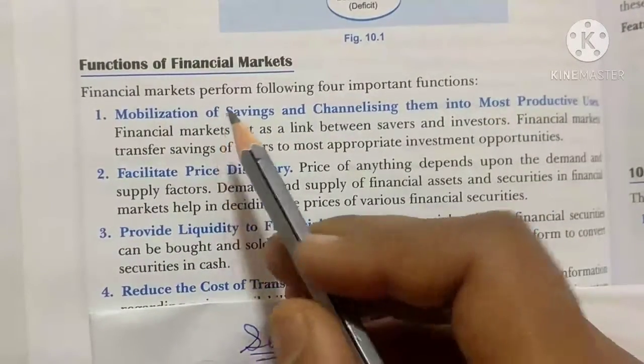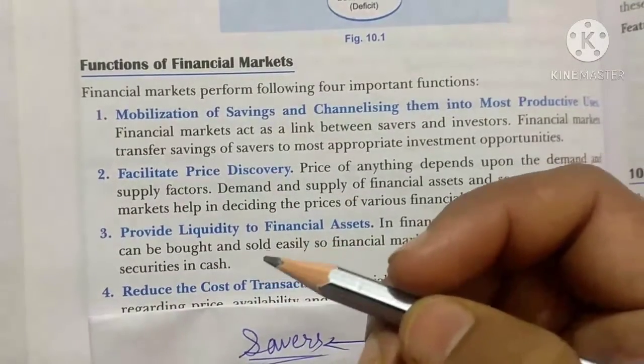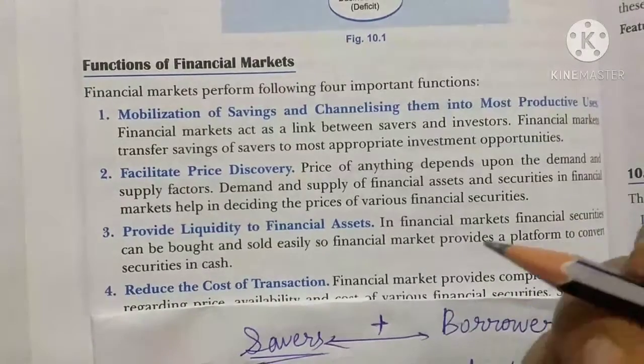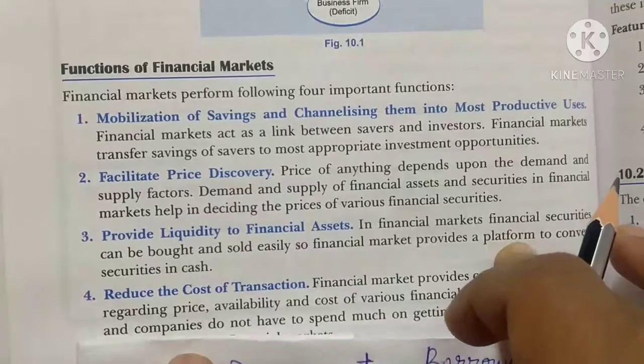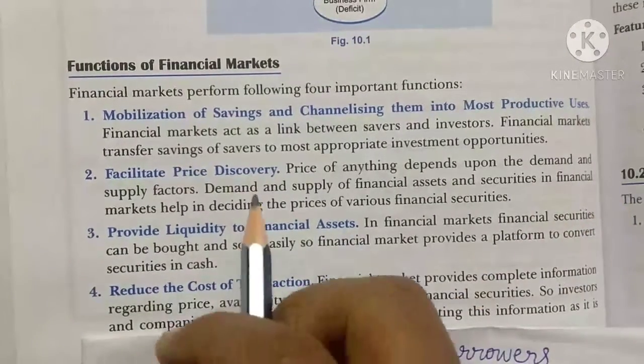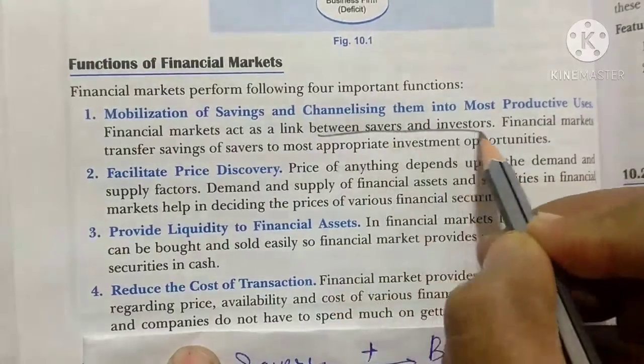So they are mobilizing their savings, because nowadays in banks we are getting a very small amount of interest, around 3 or 3.5. So if we want more money in less time, we can invest in the financial market. So it is a link between savers and investors.